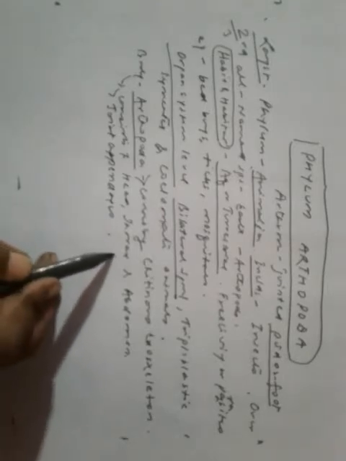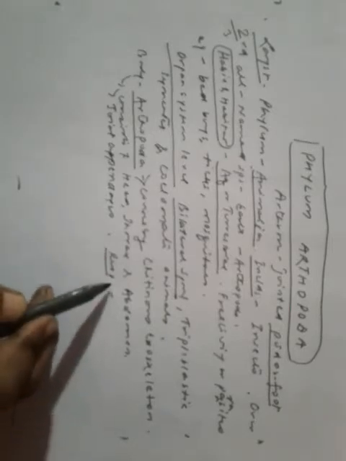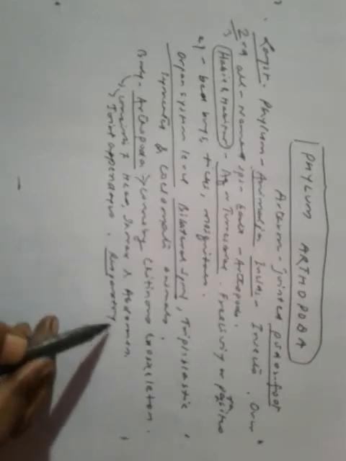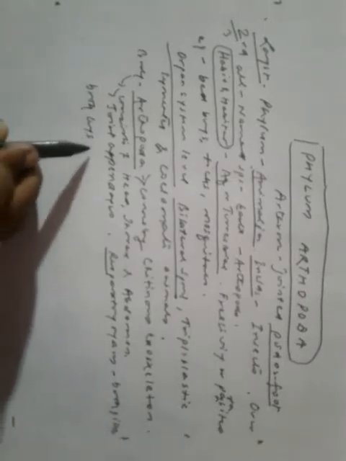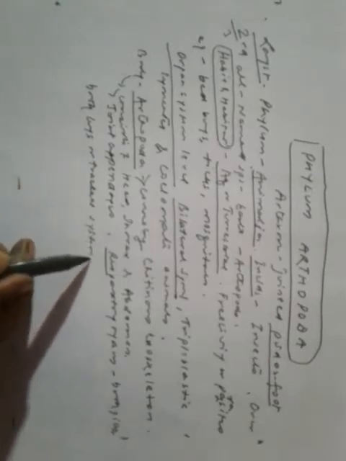Now what about respiration? How do they respire? So respiratory organs are book gills, book lungs or tracheal system. Book gills, that's prawn.